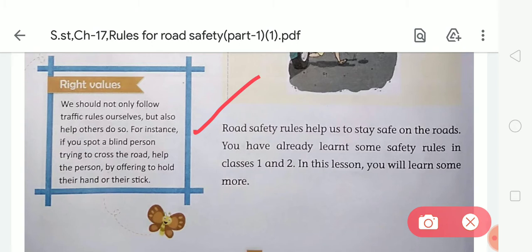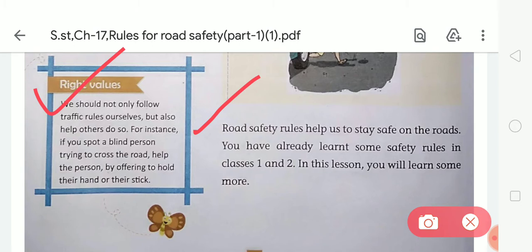So students, road safety rules are very necessary and important for us because we should always follow these rules when crossing the road. I think you have already learned some safety rules in your previous class, and in this lesson you will learn some more about the rules for road safety and crossing the road. And now look at the right value.